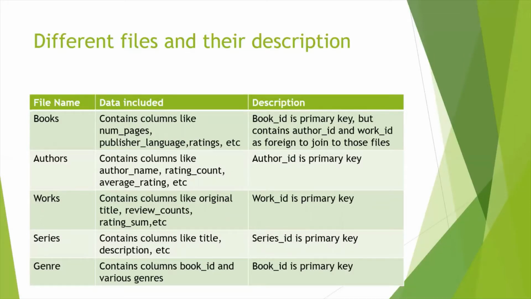Next is the authors file, which contains columns like author's name, ratings count, average ratings, etc. In this file, author ID is the primary key.